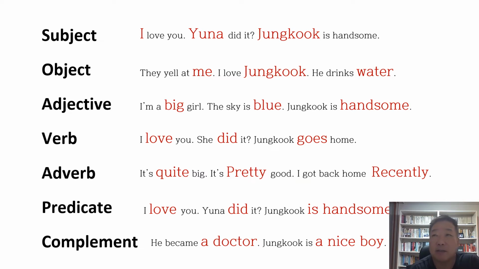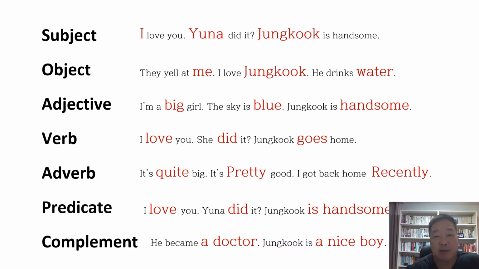predicate is a little bit different. Well, predicate means something describing what the subject is doing, what the subject has done, what the subject did, right? So I love you. I, the subject, love. Love is predicate. Yuna did it. Did is predicate. Jungkook is handsome. Jungkook is being handsome, right? So, is handsome is the predicate.